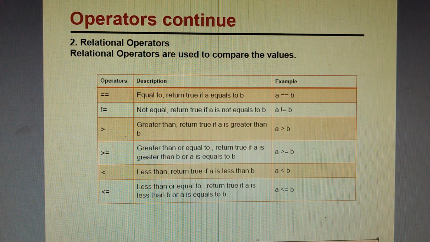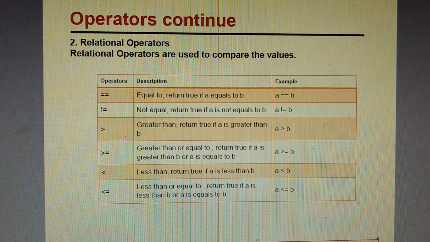Relational operators. The second operator type is relational operators. These are the symbols which are used to perform relations between two values, two conditions. For example, double equal to is used to compare two values. Suppose A == B will compare the values. Not equal to, greater than, less than, greater than or equal to, or less than or equal to are the symbols to check the relation between two given values.